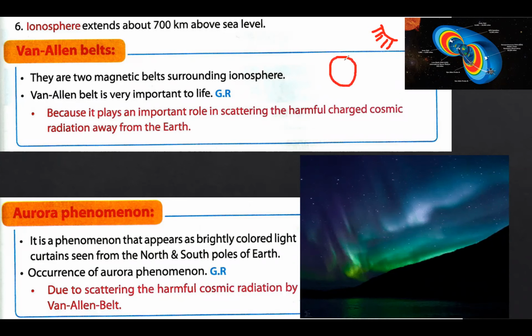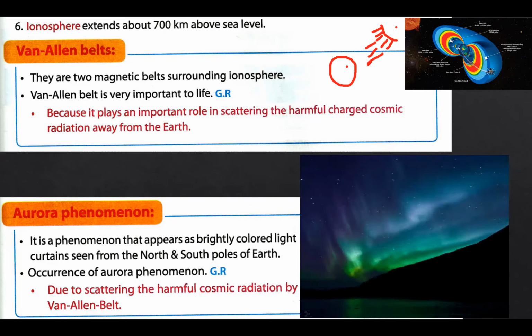These radiations try to get into the earth. What happens? The Van Allen belts, which are the magnetic belts around the ionosphere, scatter the harmful cosmic radiations, forming the aurora phenomenon. What is meant by aurora phenomenon? This one that is moving, this is the aurora phenomenon.